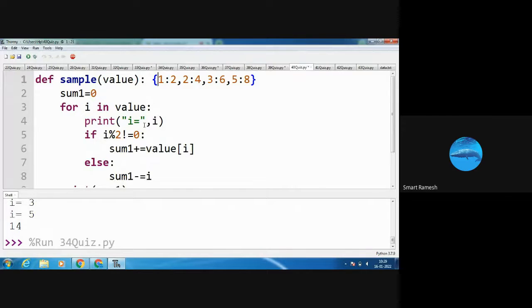What is the answer for 1 modulus 2? 1 modulus 2 is 1, and 1 not equal to 0. Yes, the condition is true.